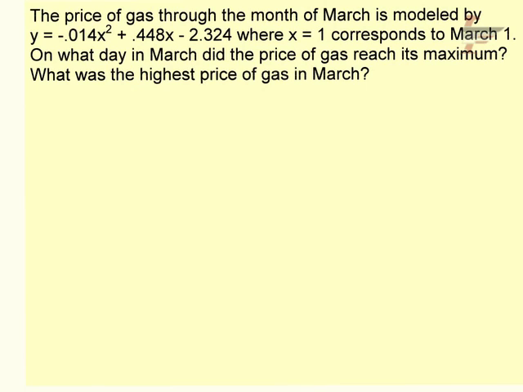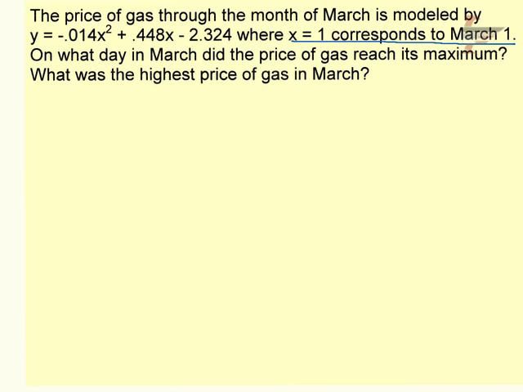When it comes to the test, you will select which method you prefer. So maybe you want to do the algebra, maybe you want to just use your calculator. All right, so the first problem says the price of gas through the month of March is modeled by y equals negative 0.014, etc., where x equals 1 corresponds to March 1st. Okay, so that's important. So we know our x-coordinates are days in March. On what day in March did the gas price reach its maximum, and what was the highest price in March?